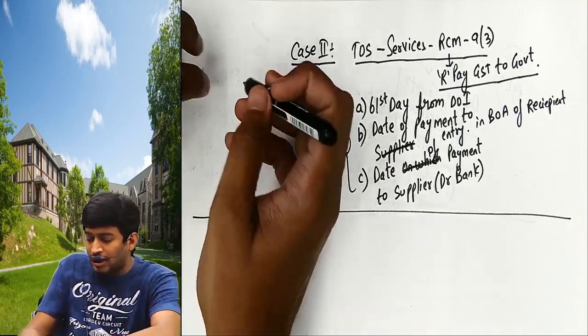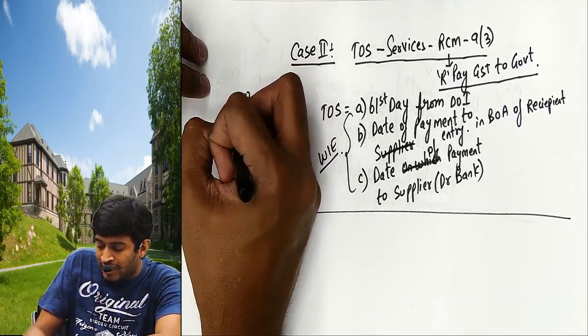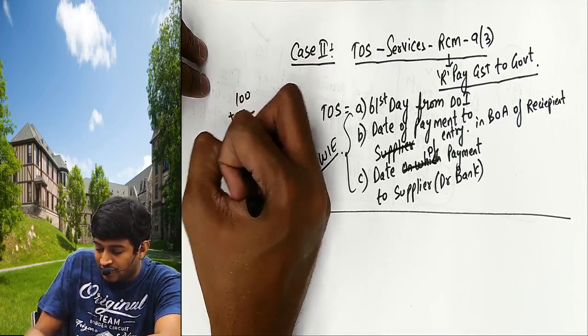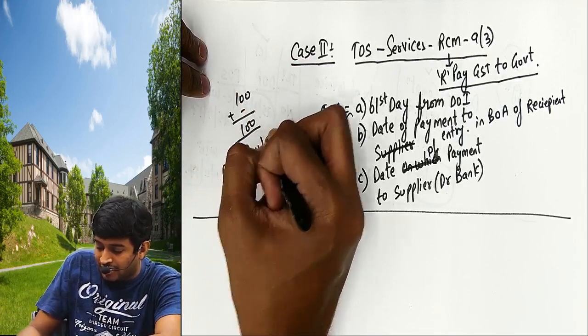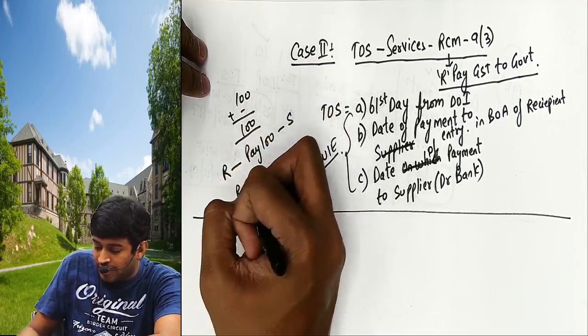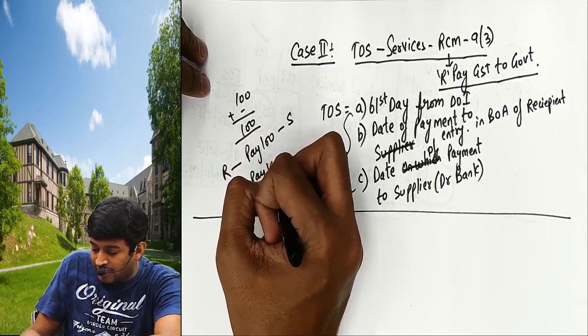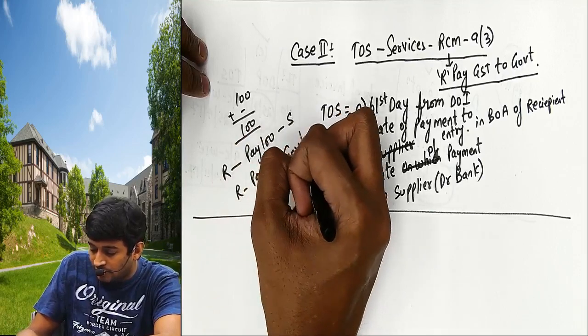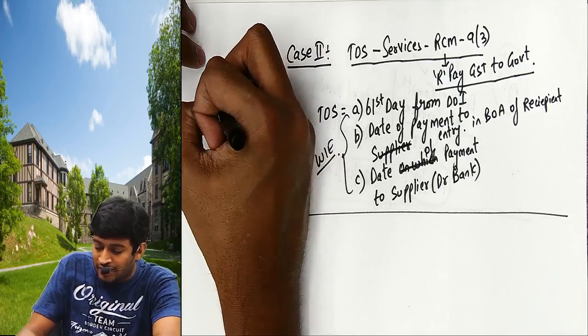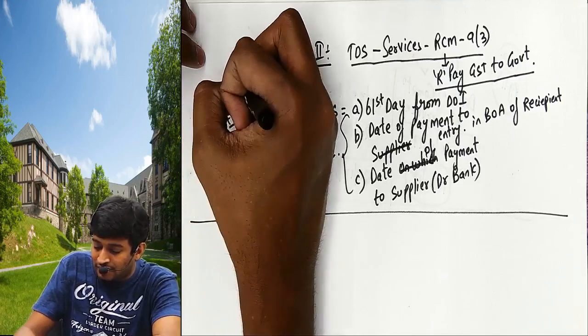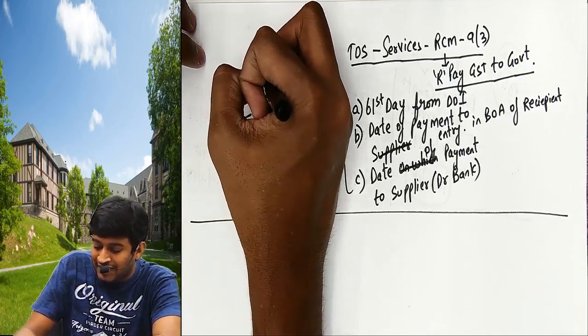Okay, here what happens: bill amount will be 100 plus 0, 100. Recipient will pay 100 to supplier, recipient will pay 80 into garment. This is the bill given by supplier. Bill to supplier is not given in any case.